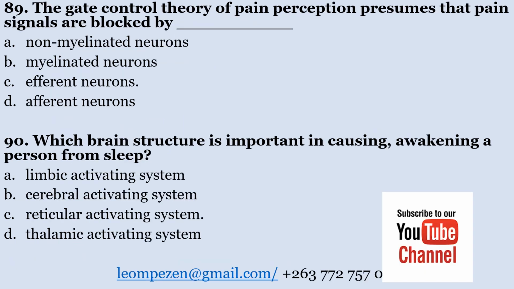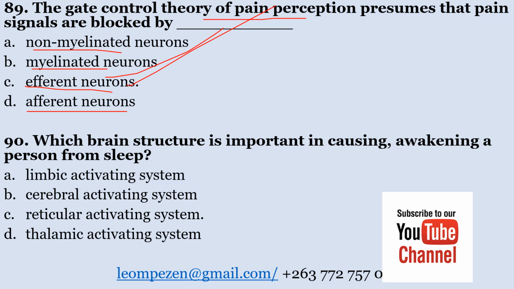Number 89. The gate control theory of pain perception presumes that pain signals are blocked by A. Non-myelinated neurons, B. Myelinated neurons, C. Efferent neurons, and D. Afferent neurons. The gate control theory of pain perception presumes that pain signals are blocked by efferent neurons.